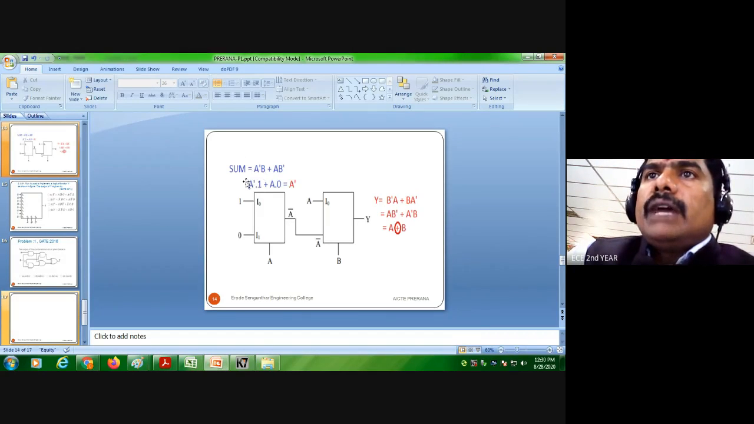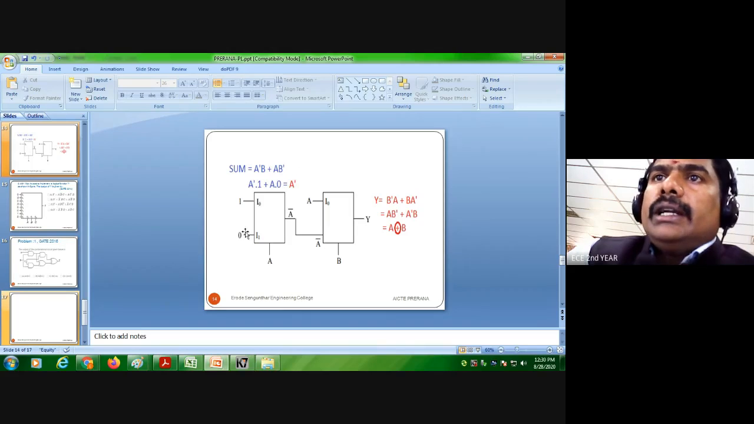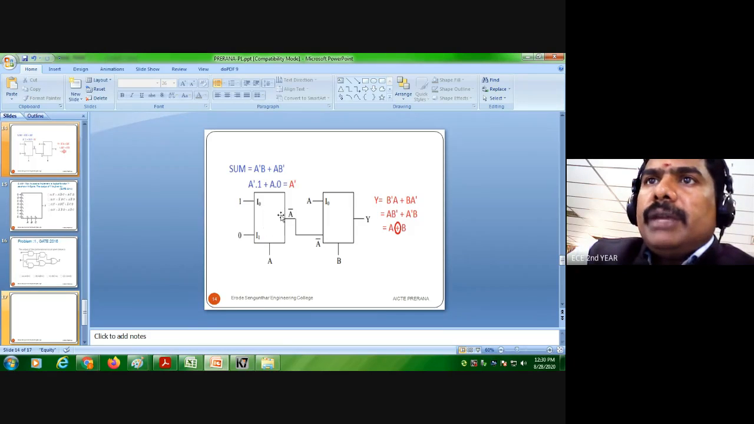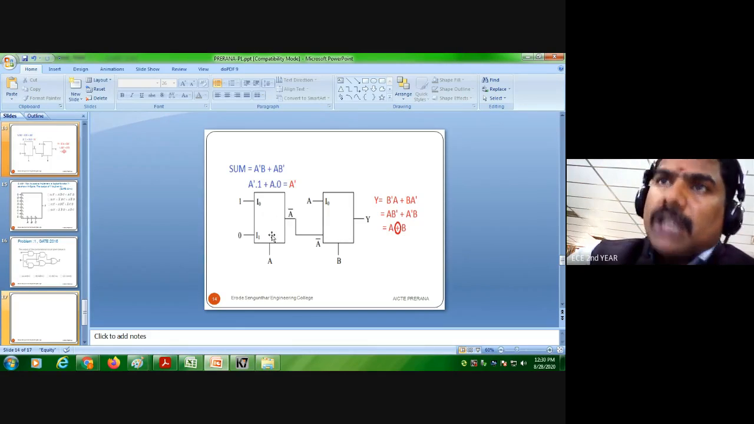So here we will have a sum equal to A dash B plus A B bar, so A bar B plus A B bar, and here we will be putting a 2:1 multiplexer. I'm not using an XOR gate directly. If I used an XOR gate, one XOR would be required, but to achieve this I'm using 2:1 multiplexers alone.